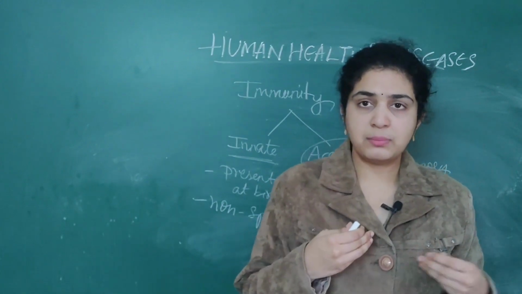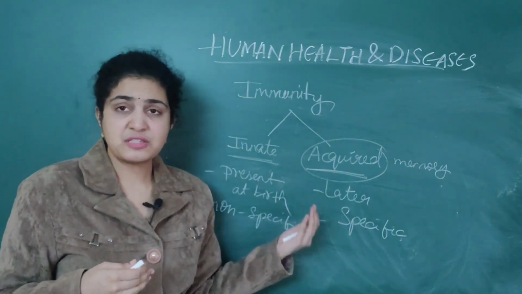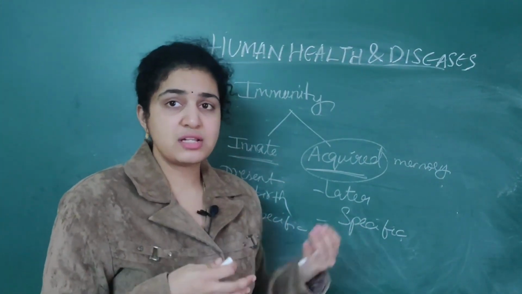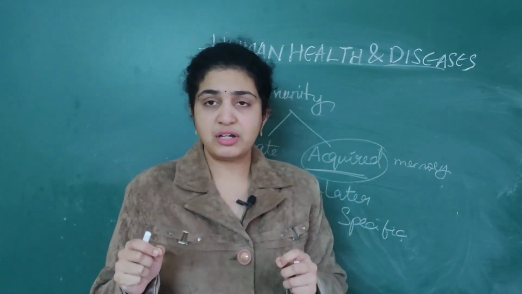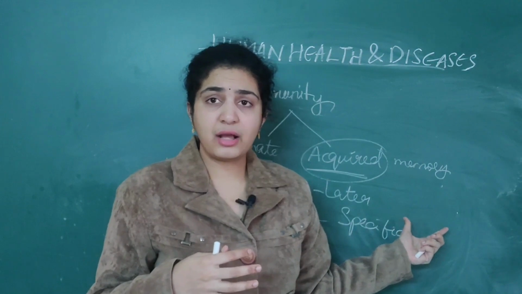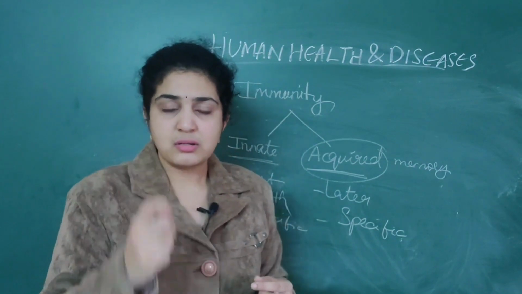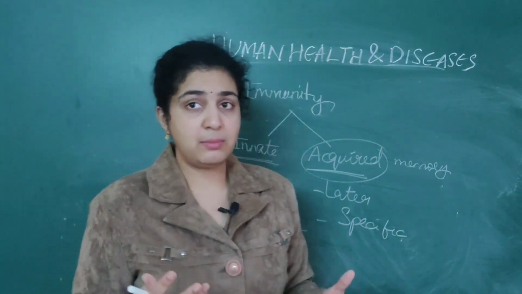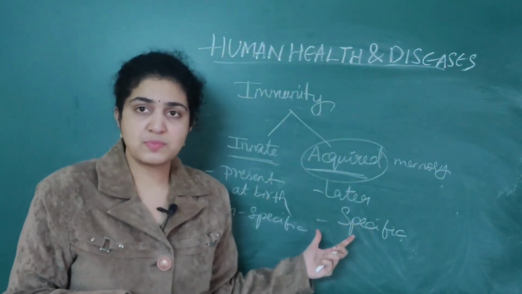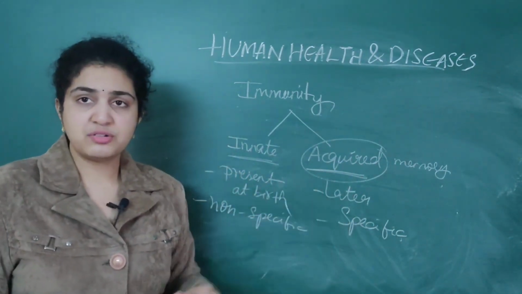Innate means present at birth, acquired means you will see it in the later stages. Innate is non-specific: you will not know which pathogen it acts against, and it cannot recognize any particular pathogen. Under acquired immunity, you take a vaccination and you know that this pathogen will not enter the body. That's why innate is classified under non-specific type and acquired under specific type.